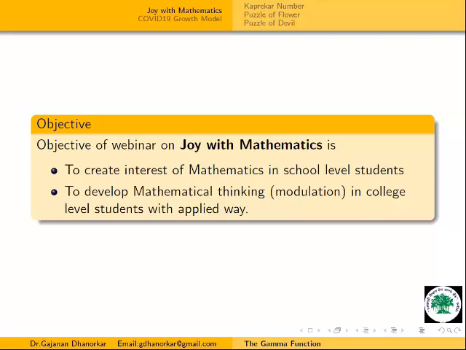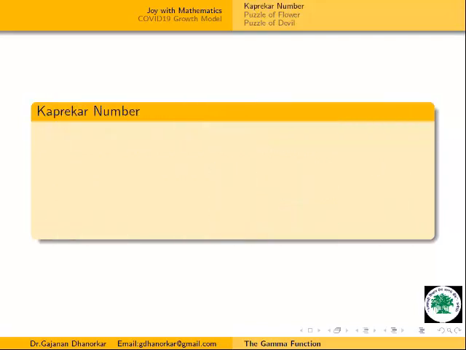First, we already know Kaprekar. Kaprekar is an Indian mathematician, and he worked as a teacher in a school, but he gave one interesting result in mathematics. This contribution is the Kaprekar number.